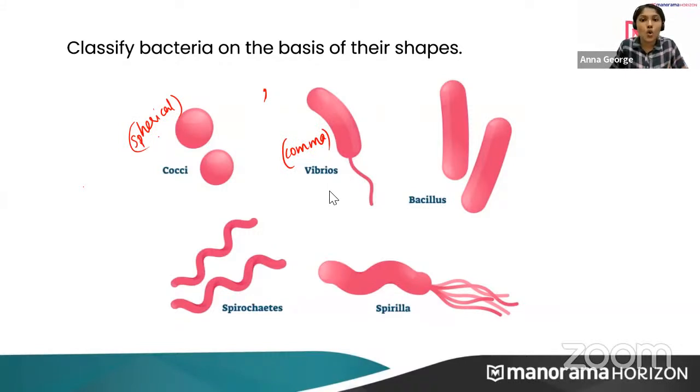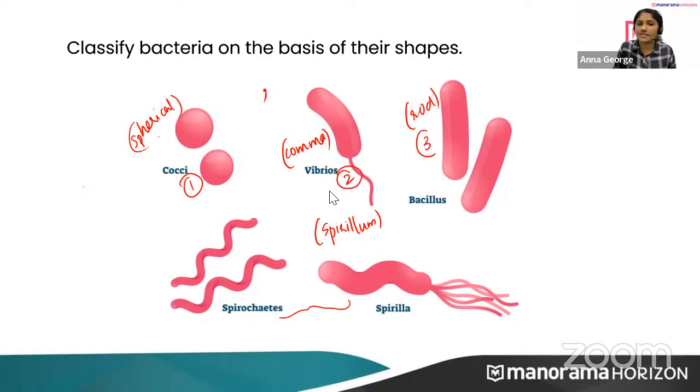And this is a rod-shaped bacteria. Okay, this is rod-shaped bacteria called Bacillus. And these two categories, spirochetes, spirilla, and some other ones are also there. So they can be said as spirillum, that is spiral shape. So these are the four basic categories of bacteria based on their shapes. So coccus or cocci, then vibrios or vibrio, then the third one is bacilli or bacillus, and the fourth one is spirilla. Is it clear? Everyone, is it clear?